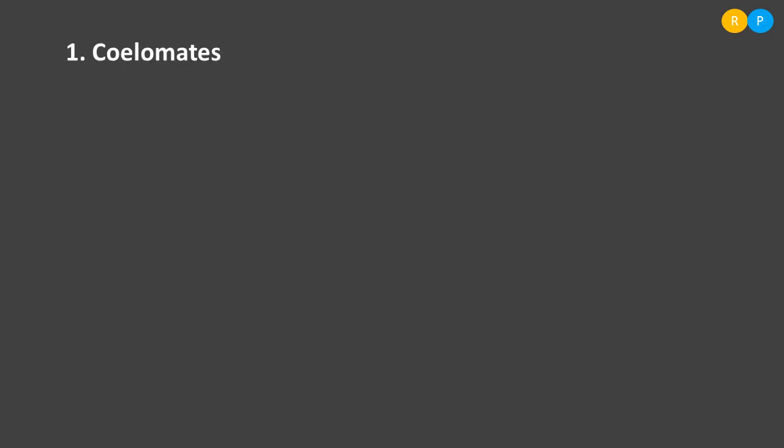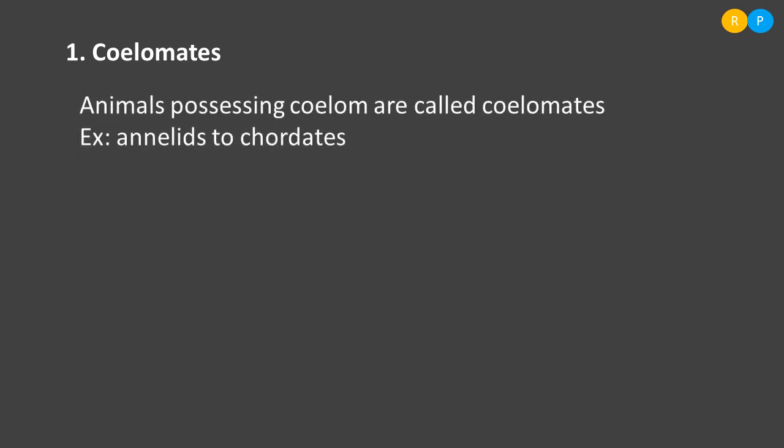Yes, the first type of organism is coelomates. Coelomates are the animals that consist of a true body cavity. That means the animal possesses a body cavity. Let us have a look into the definition. Animals possessing coelom are called coelomates. Coelomates are the group of animals that consist of true coelom in their body.